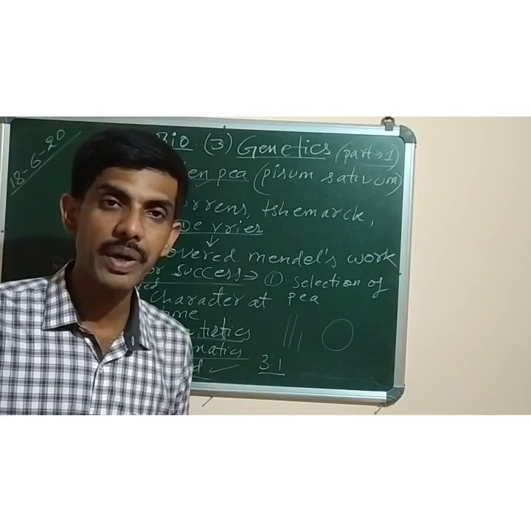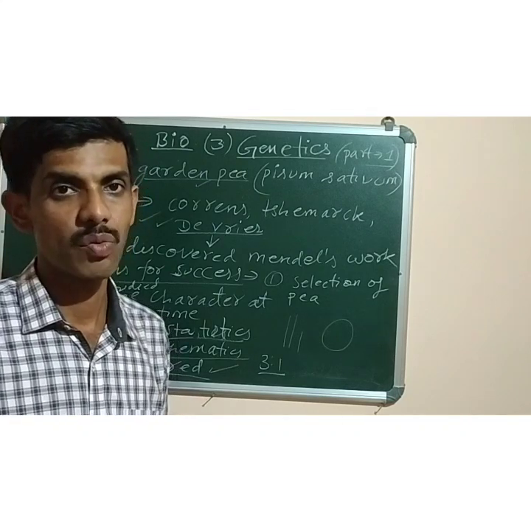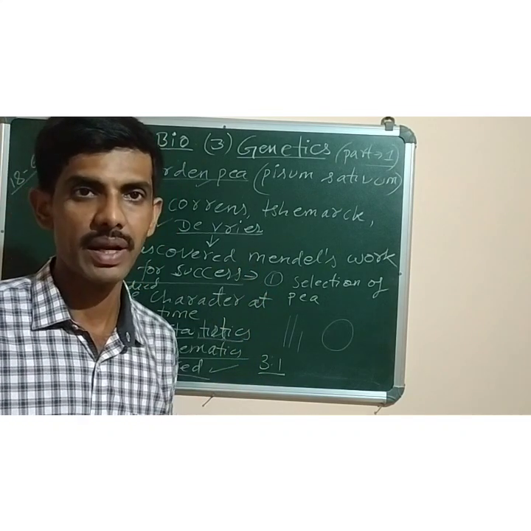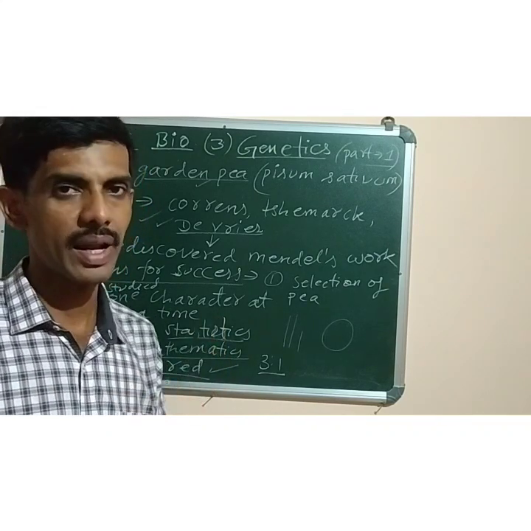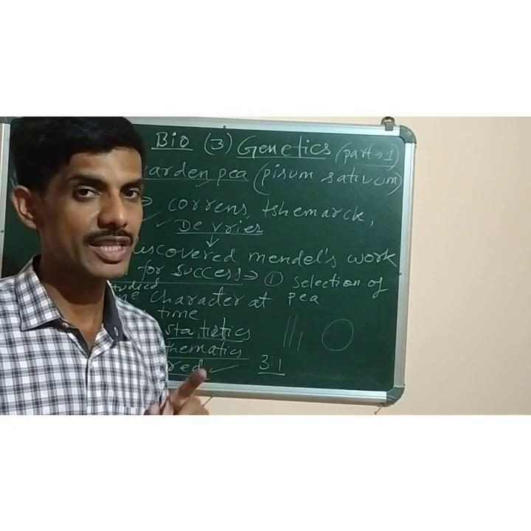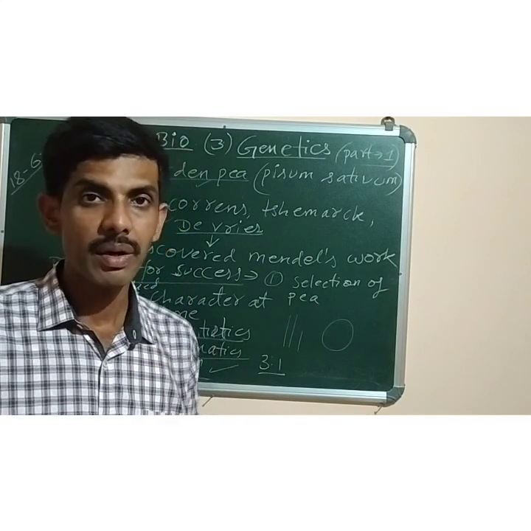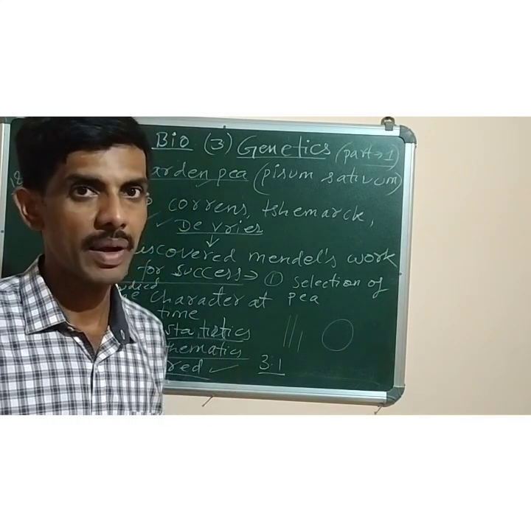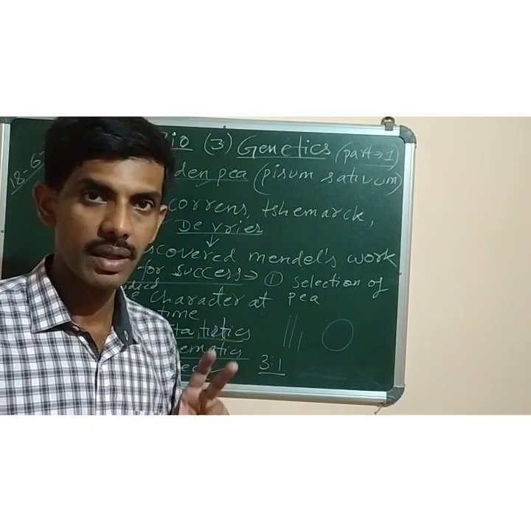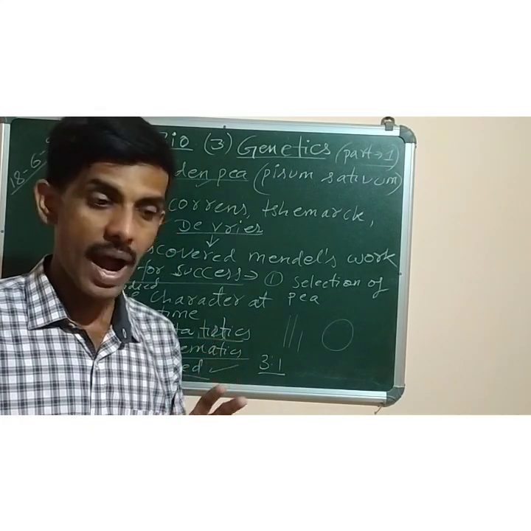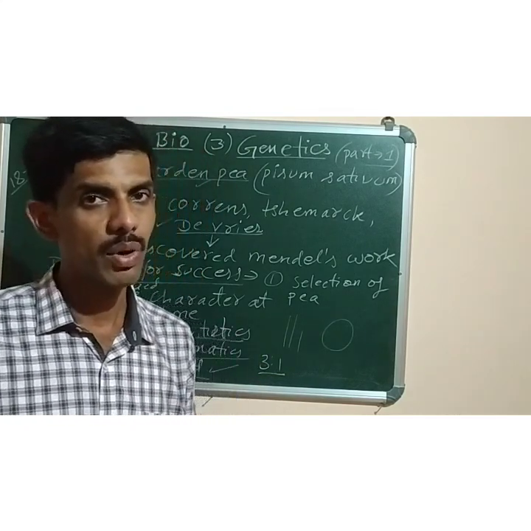The next one is that garden pea has different, contrasting characters. We will study about those 7 characters. I will just mark it on the board also so that you can learn, because it is asked in the examination. What are the 7 contrasting characters which were selected for his experiment? One example of the 7 characters is the height of the plant, dwarf and tall. These are the 2 different heights. Either the plant can be a tall plant or the plant can be short, which is also known as dwarf.